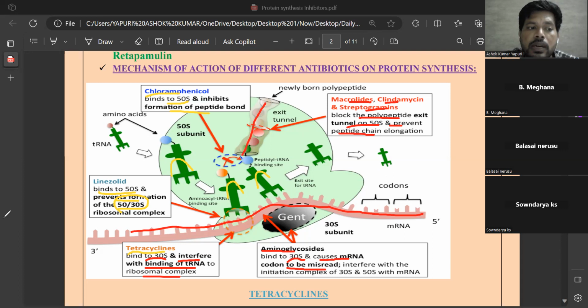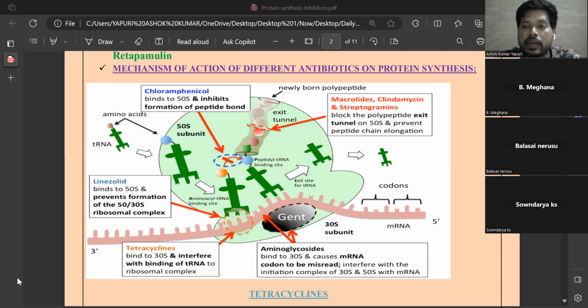So like this, with different mechanisms, the protein synthesis inhibitors affect different targets of protein synthesis. Some drugs may affect the A site, that is, the addition of amino acids to the A site with the help of tRNA. Some drugs inhibit the formation of the complex between the 30s and 50s ribosomal subunits. Some drugs inhibit elongation of the peptide bond. Some drugs inhibit the elimination of the peptide bond from the E site.